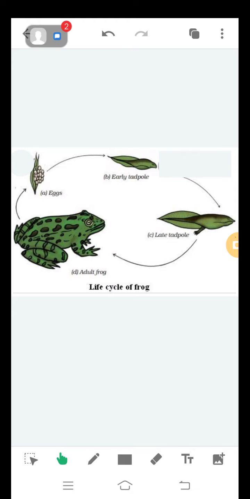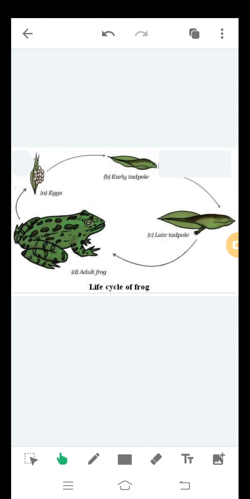Here, as it is external fertilization, unlike human beings, hundreds of eggs are released. As we saw in human beings, there was only one egg released at a time, but in frog, or mostly in all the organisms who carry out external fertilization, hundreds of eggs or a number of eggs are produced at a time.